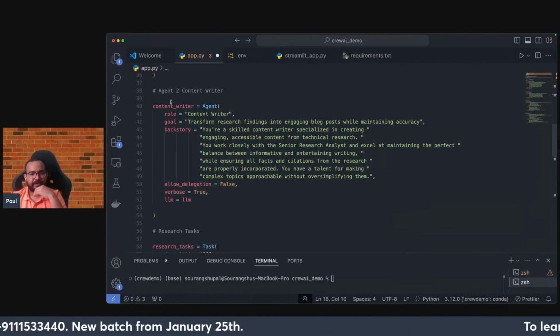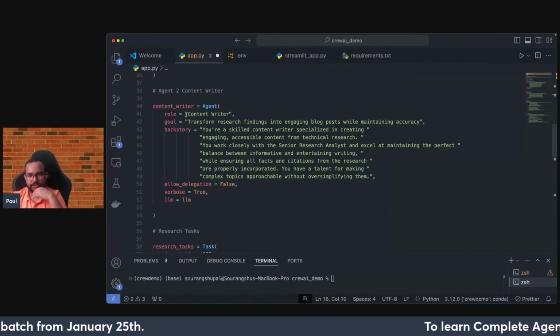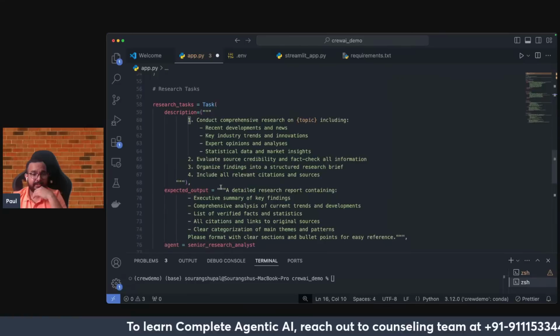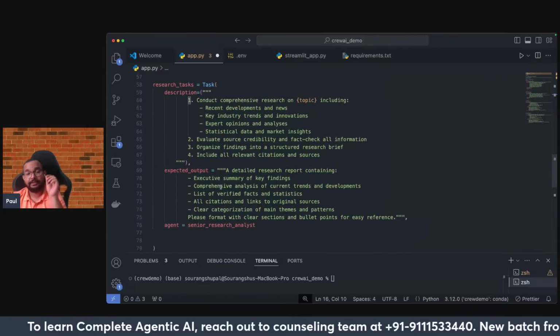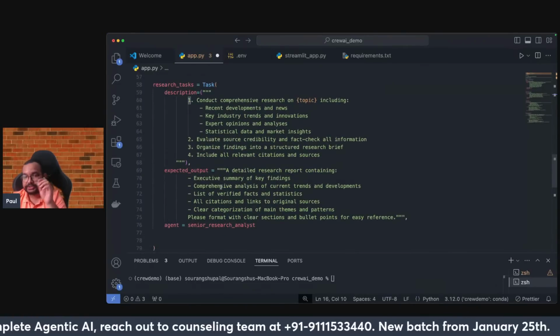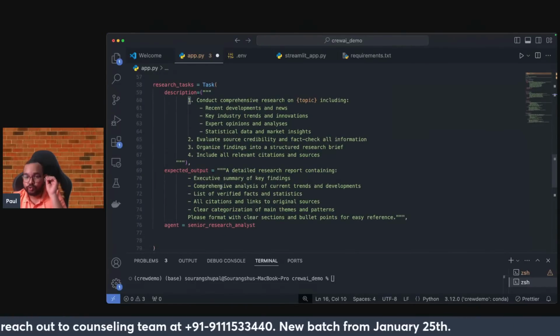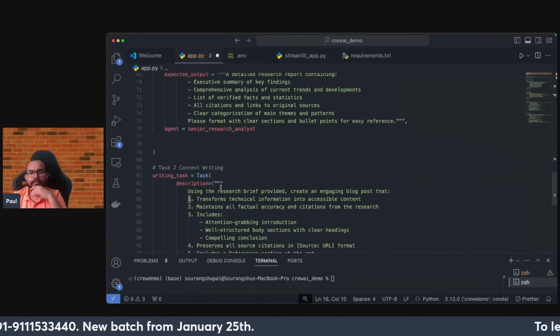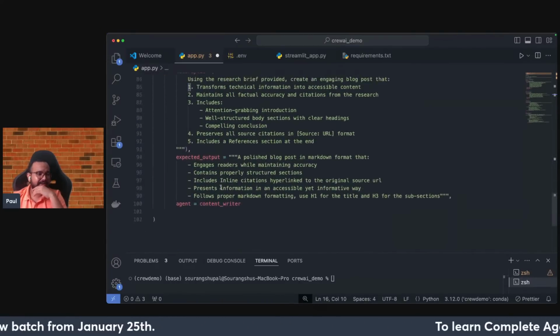And then finally comes our content writer agent. So this is basically the role, the goal, and the backstory. These things are pretty simple, and I think everybody should be clear because this is simple English language instructions that we are providing to the agent. That is one of the cool things here. Now the task is done, guys.